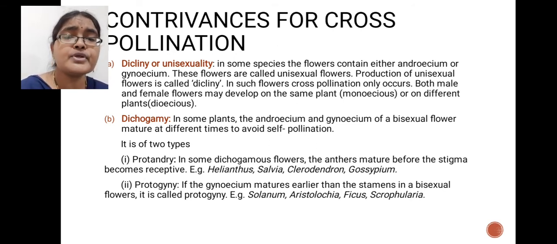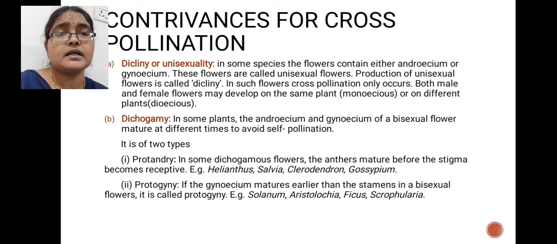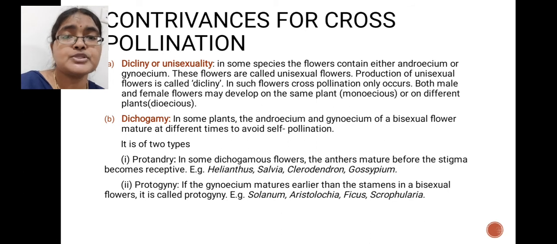Here two types you will observe in plants. One is called protandry condition and another one is called protogyny condition. What do protandry and protogyny mean? First one is protandry condition. Protandry means male sex organs or androecium reach maturity before gynoecium. That means androecium matures first before gynoecium reaches maturity. That condition is called protandry condition.